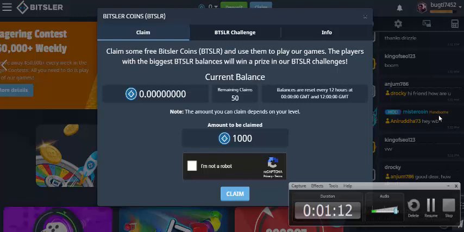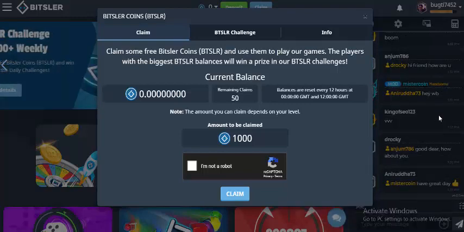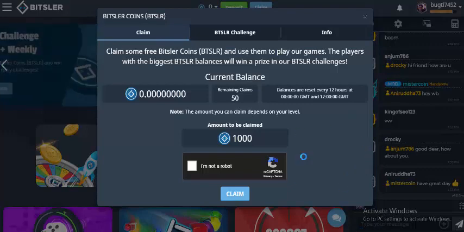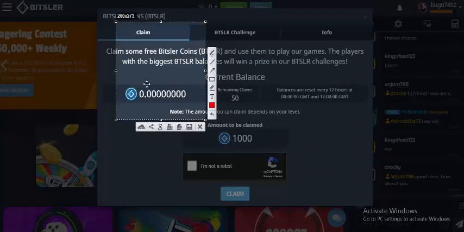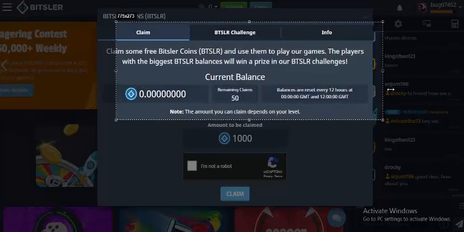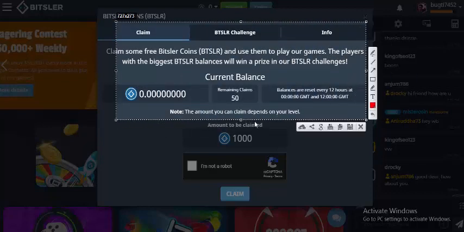Now click this claim, and there is already almost 0 here. I have another account also. I have a total of 2 accounts on this Bitler. I just want to show you the free claim.